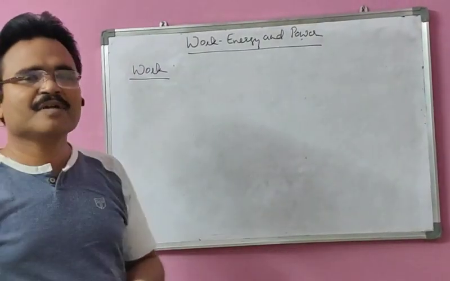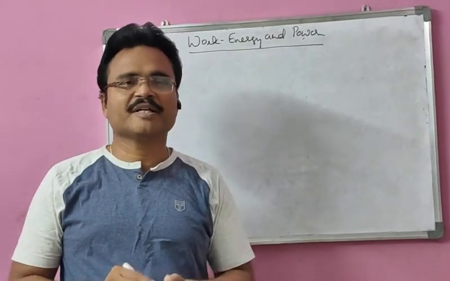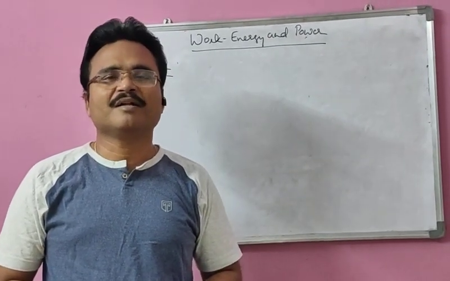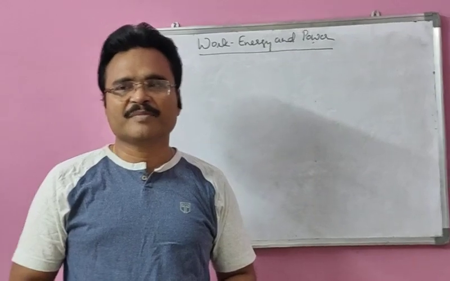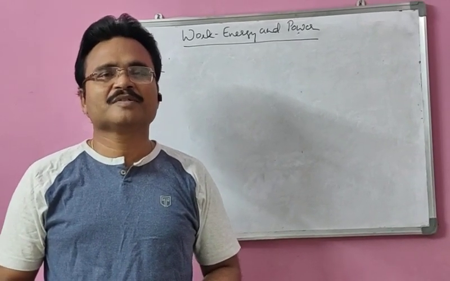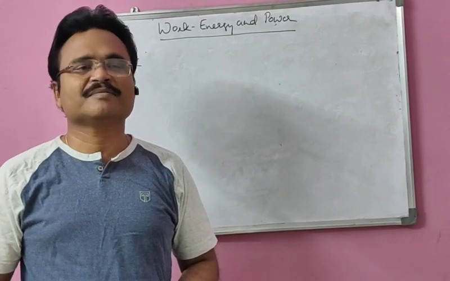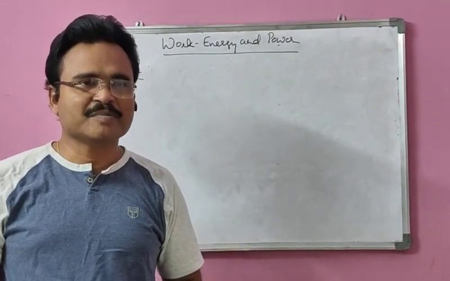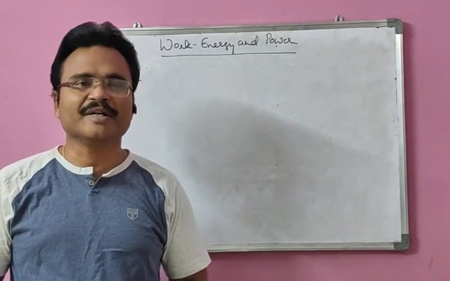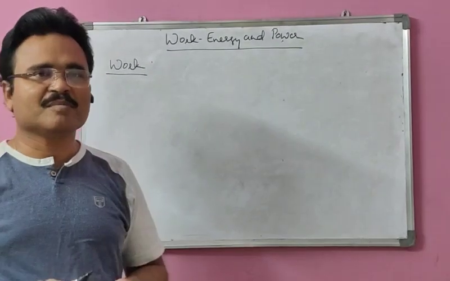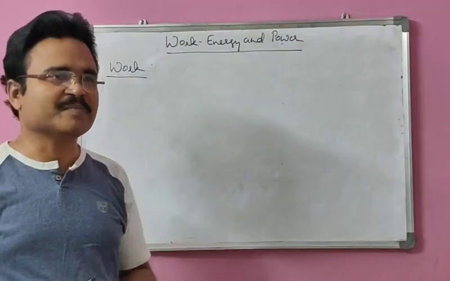In our daily life, we do so many works, that means reading, writing, walking, etcetera. But can they be called work? In physics terminology, there is a different definition for work done. Work done can be defined as: when force acting on a body causes displacement, then the work is said to be done. That means there must be some force acting on the body and it should cause some displacement.